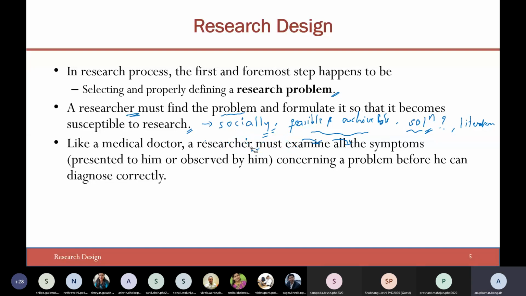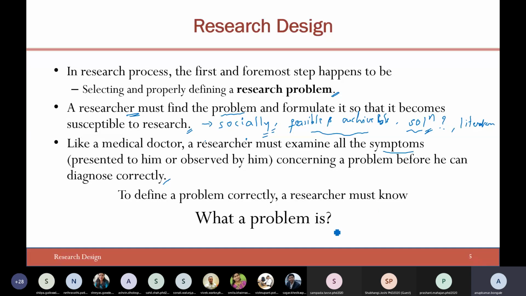It is just like a medical doctor. A researcher must examine all the symptoms presented to him or observed by him concerning a problem before he can diagnose correctly. In other words, you should have a lot of thought process. To define a problem correctly, a researcher must know what the problem is. So that is where we'll start: what the problem is, and what are the components and features of the problem that you are supposed to consider.